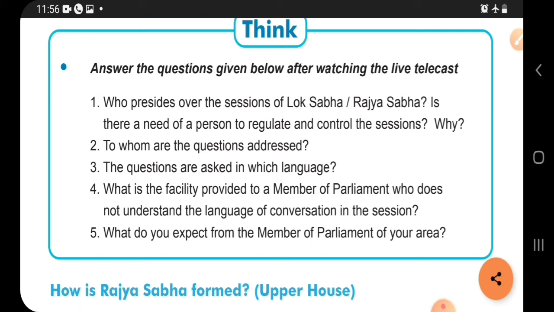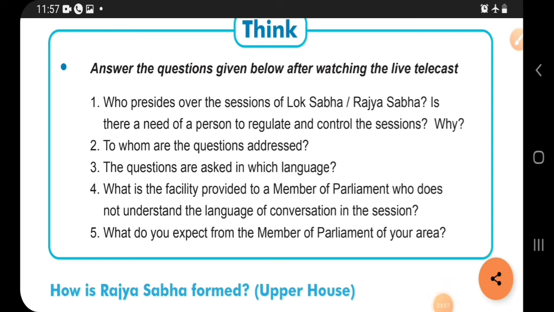So it is necessary to control this. Yes, it is necessary. Why? Because whatever work the government is doing, sometimes they can also make mistakes. Without planning they can give anything; some decisions are taken immediately by the government, and because of that the people face problems. So it is very necessary to regulate or control these sessions. To whom are the questions addressed? The questions are addressed to the ruling party by the opposition party. In which language are the questions asked? I think it may be in English or Hindi.